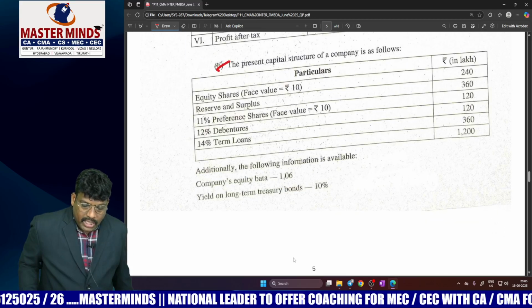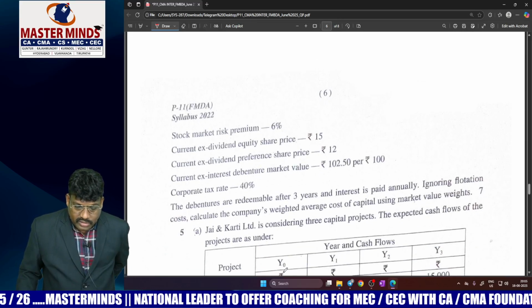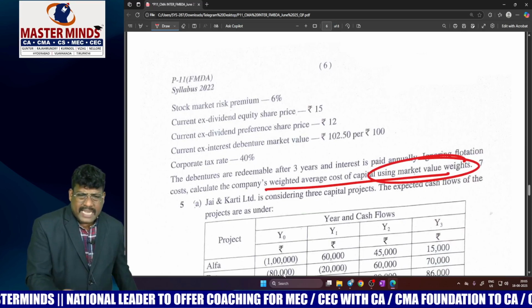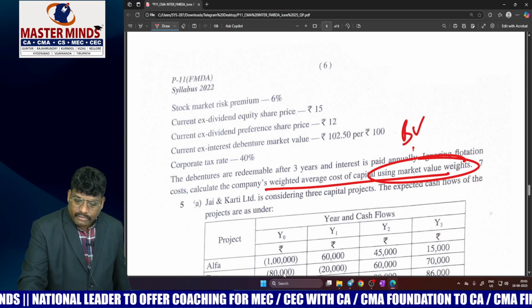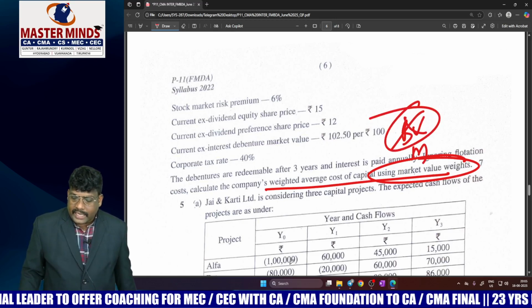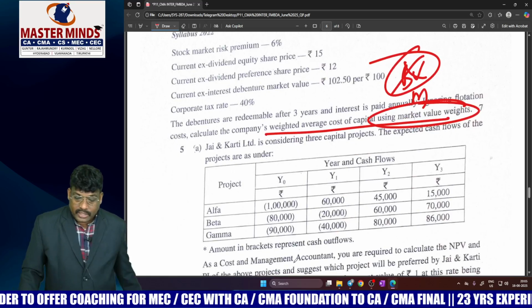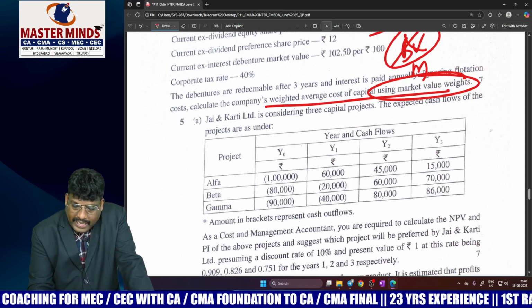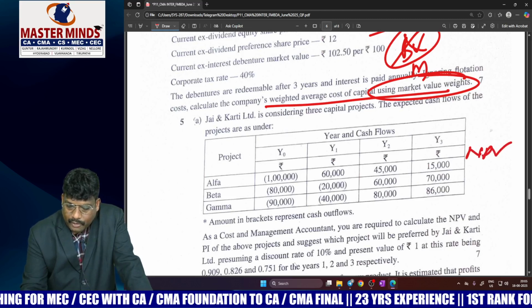Thereafter, the direct question on estimation of weighted average cost of capital using market value. The same question is there in our material with book value and market value. By deleting book value, they directly framed this question from market value. Thereafter, this is a dead easy question, with cash inflow and cash outflow, NPV and profitability index.